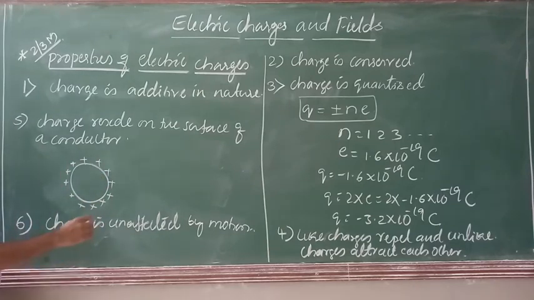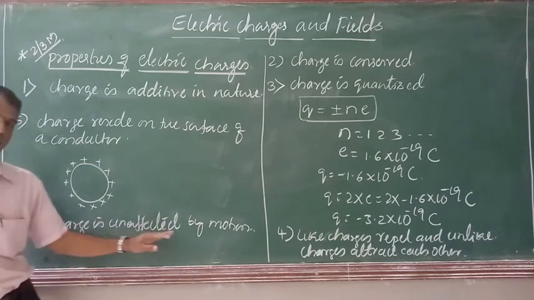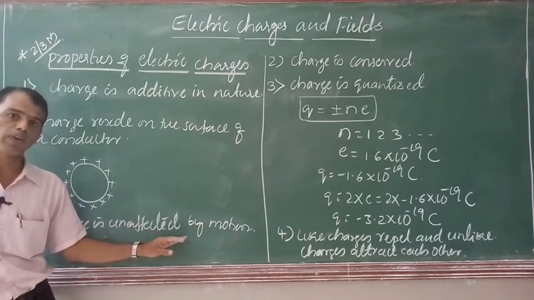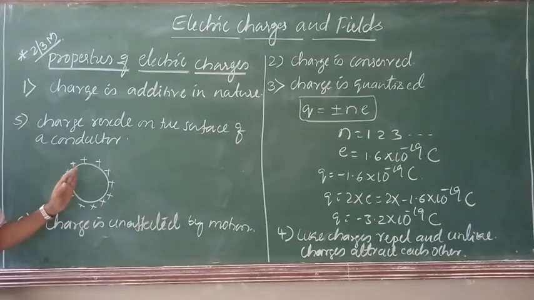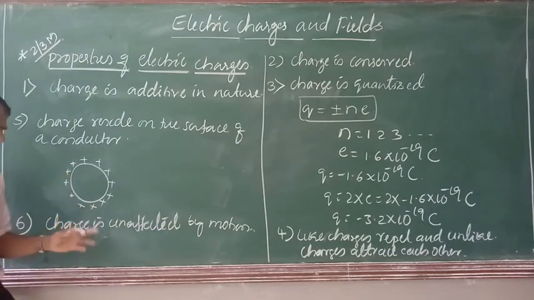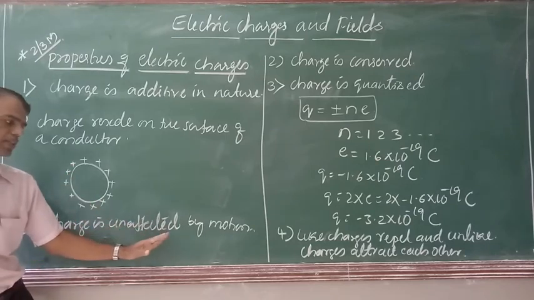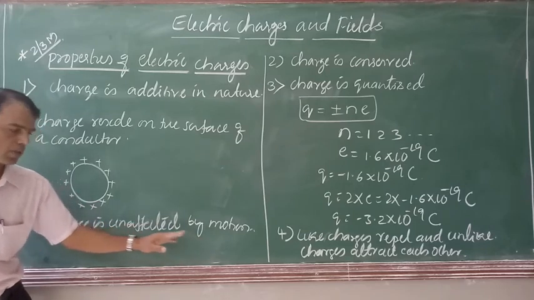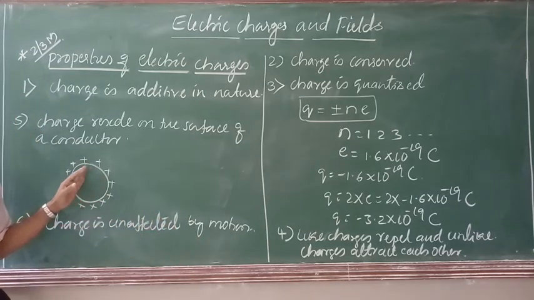So that is what it means that charge is unaffected by motion. Motion of the charge does not affect the charge present in a body. Suppose you have 5 coulomb of charge present on a body and that body is kept in motion, then the charge is unaffected by motion. So motion does not affect the charge which is already present in a body.